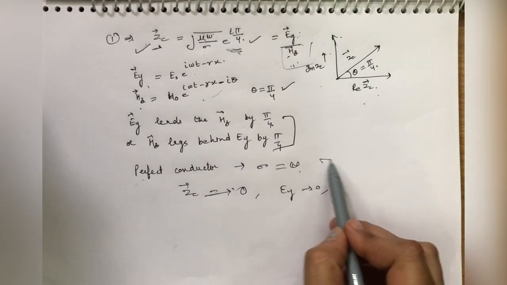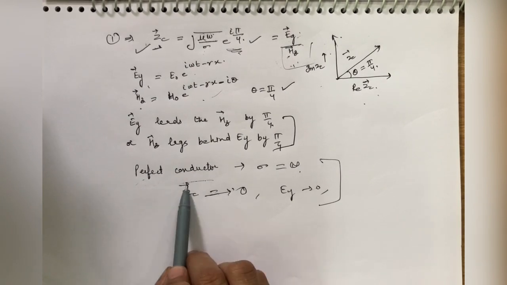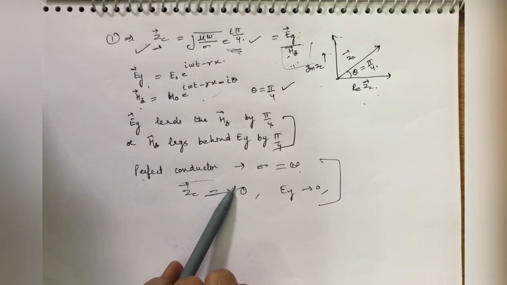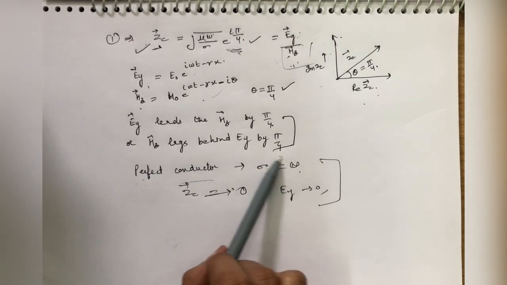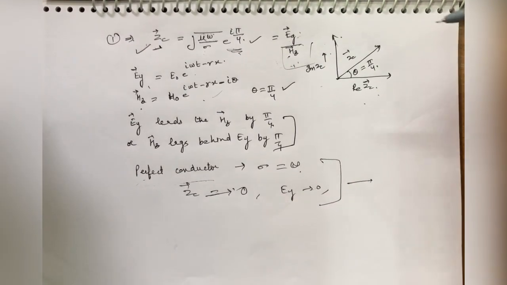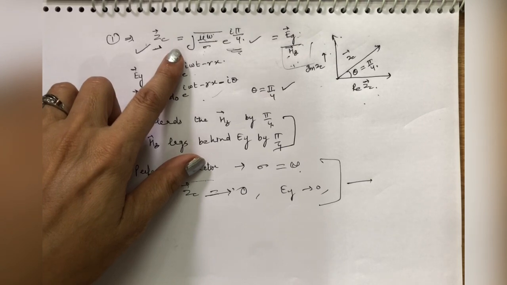Clear? So from this you can say that perfect conductors are a short circuit for the electric field of EM waves, and the magnetic field energy is high because the conduction current is very high. So this is all about the characteristic impedance of a conductor and of a dielectric. So thank you very much. Clear?